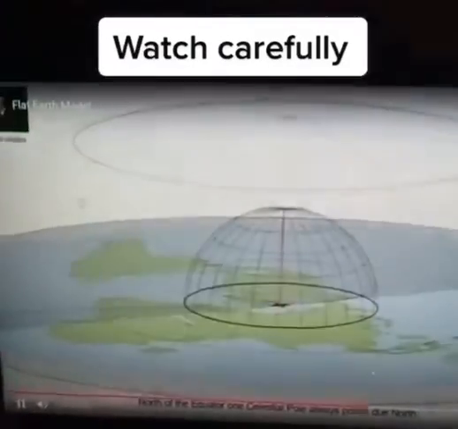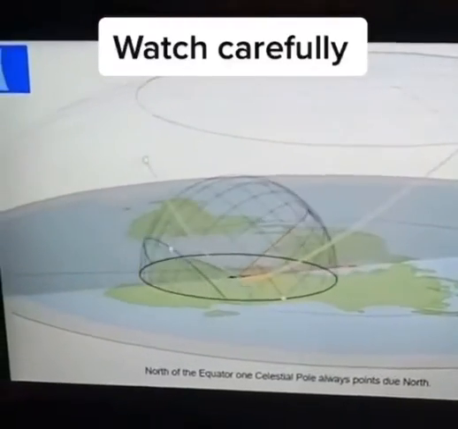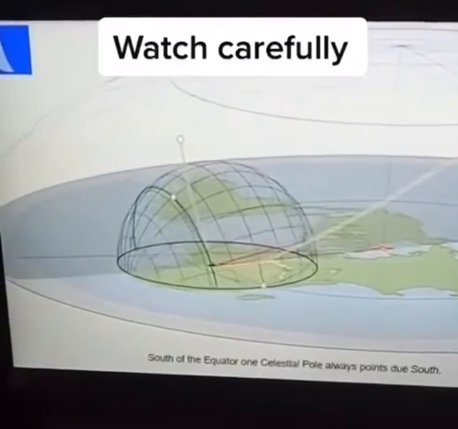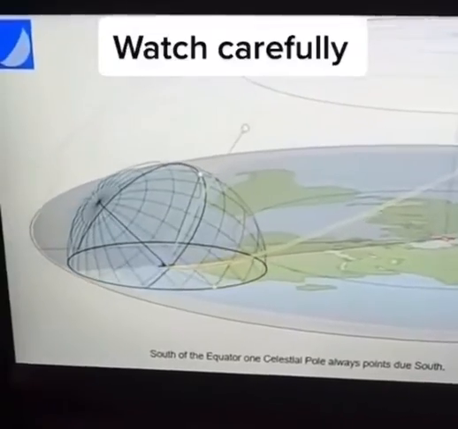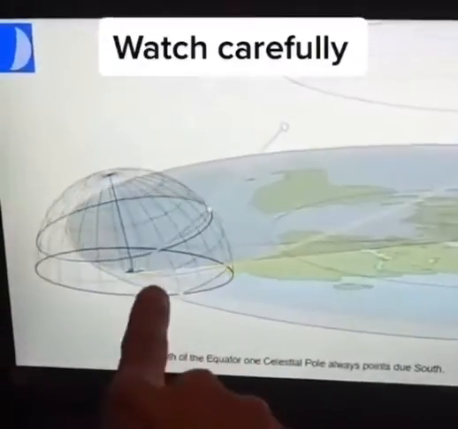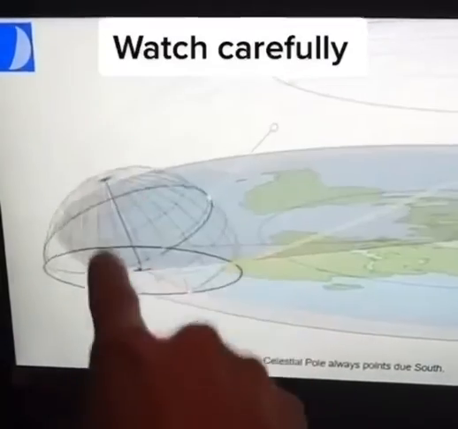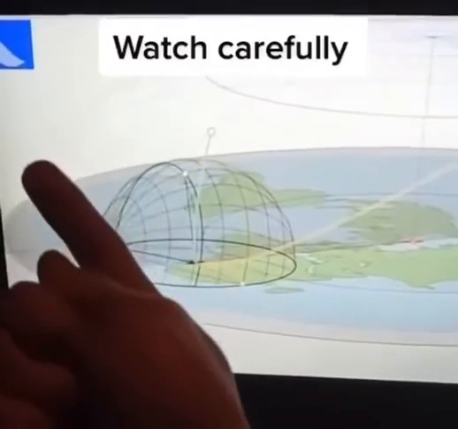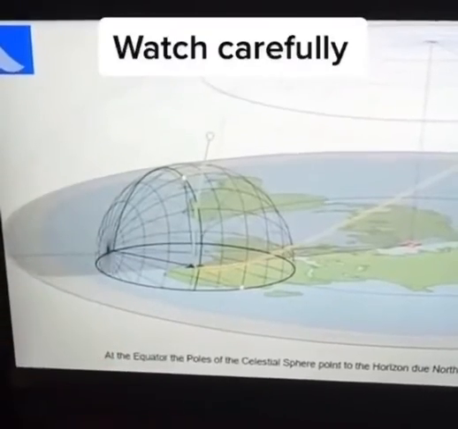Well, peep this out, guys. This is very interesting here. Look what happens when we go past the equator and we go to the South Pole. Boom. The South Pole is near the horizon. It's never above your zenith unless you go to the South Wall, which we're not allowed to go to. So no one ever takes pictures of the South Pole directly above your head except for the army.